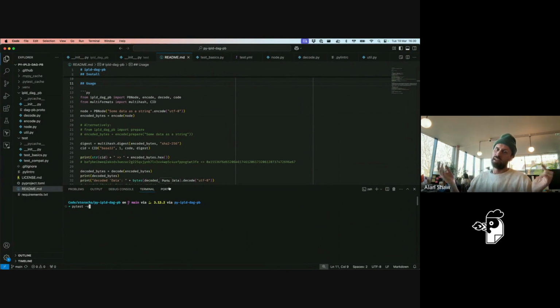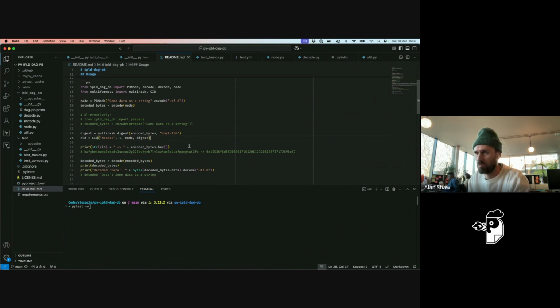Next up, if we want to create a UnixFS DAG in Python natively, typically what people do is shell out to existing tools like Kubo or even JS to get things done. This is again going to be native encoding of protobuf encoded DAGs, which is typically what you find in IPFS UnixFS DAGs. Most of the nodes in the graph are protobuf encoded nodes, and so it works like this. You import the thing.